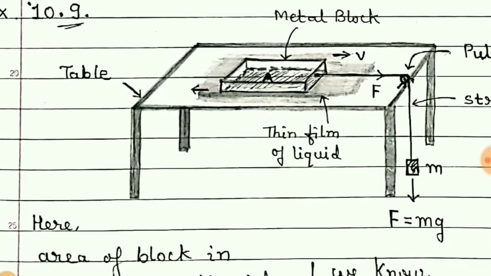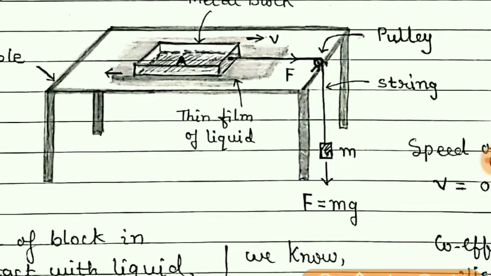Now here a string is connected and that string is passing through a smooth frictionless pulley and a mass is suspended here. So due to this mass there will be a force acting in the downward direction, that is mg, and so what will happen? This block will move with some constant velocity. Actually we know that when there is a force there is an acceleration.